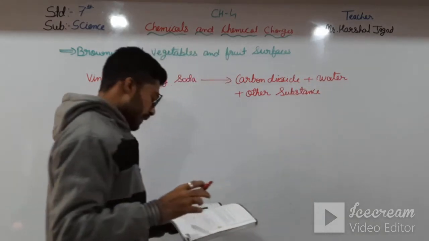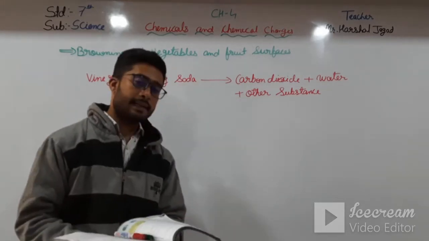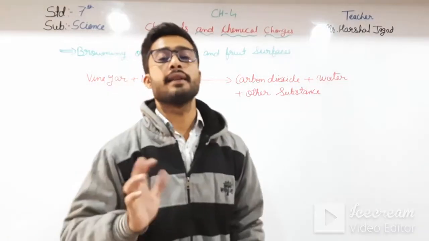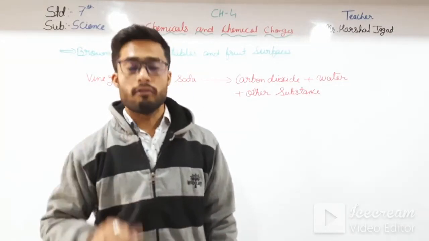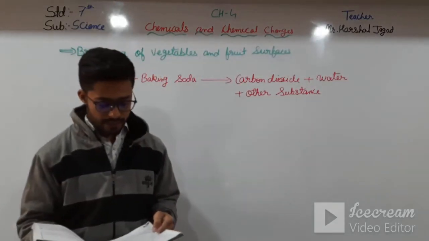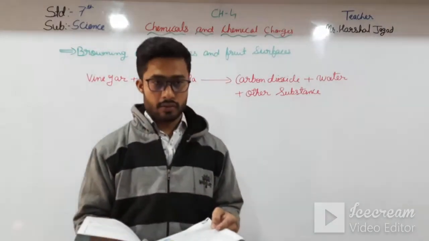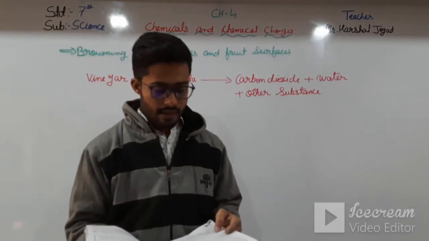Okay, plus other substances. And here vinegar means acetic acid. We know that vinegar is a solution of 5 to 7% acetic acid in water. Okay, moving to the next, carbon dioxide being passed through lime water is also called a chemical reaction, which can be represented